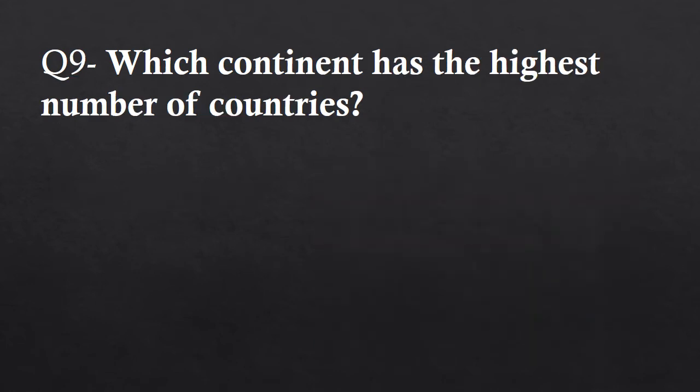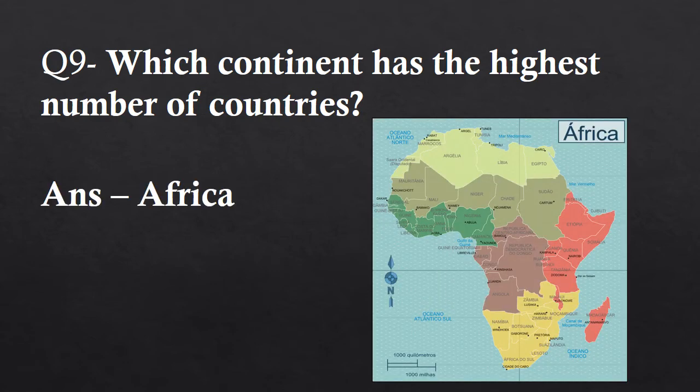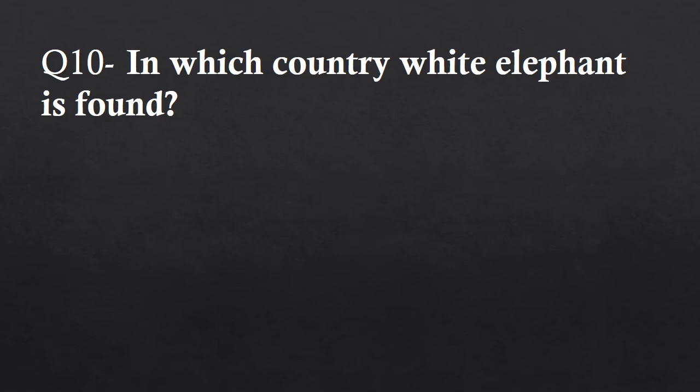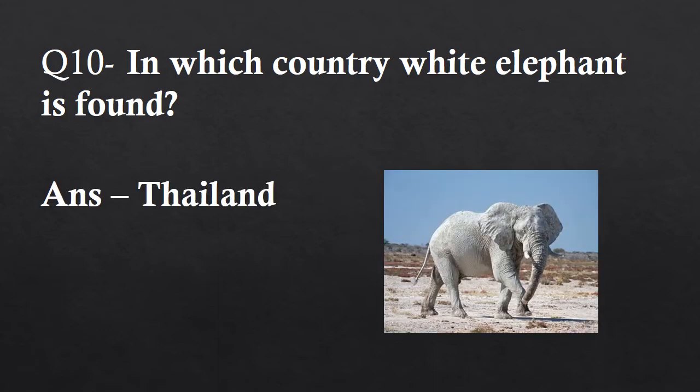Question 9. Which continent has the highest number of countries? And the answer is Africa. Africa is the continent with the most countries. There are 54 countries on the African continent. Question 10. In which country is the white elephant found? And the answer is Thailand. In Thailand, white elephants, also known as pink elephants, are considered sacred and are a symbol of royal power.